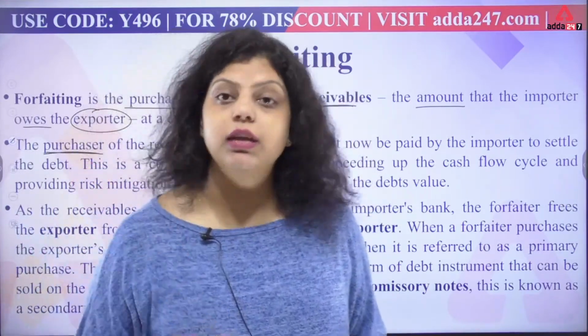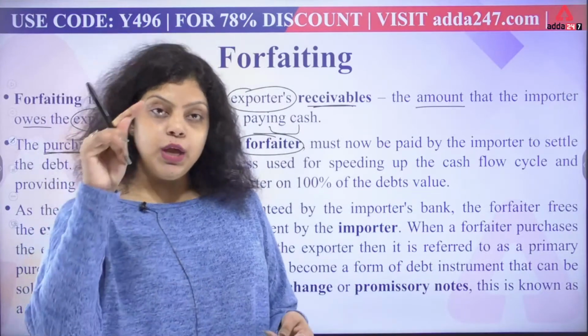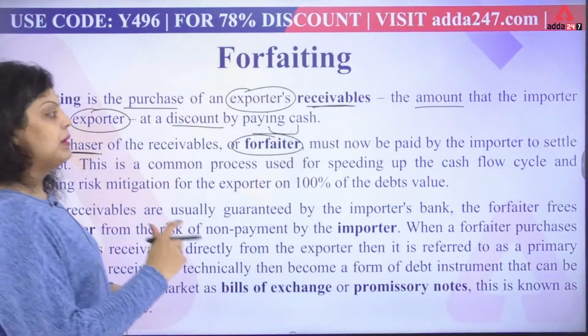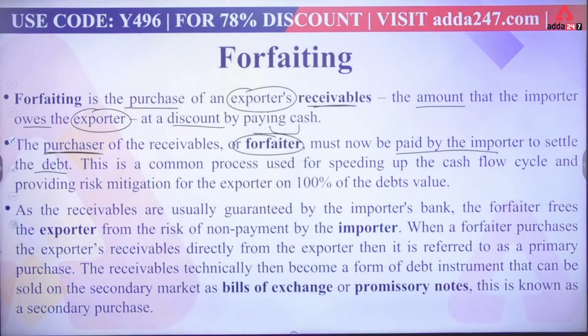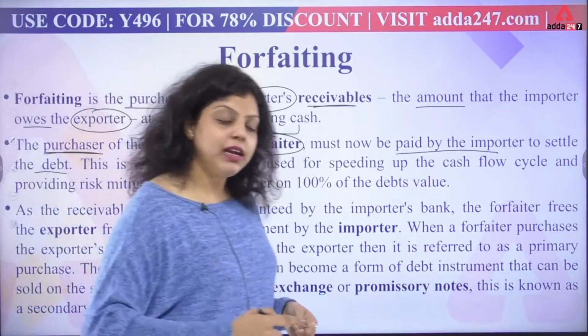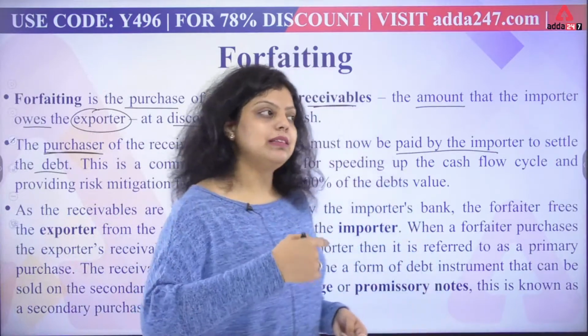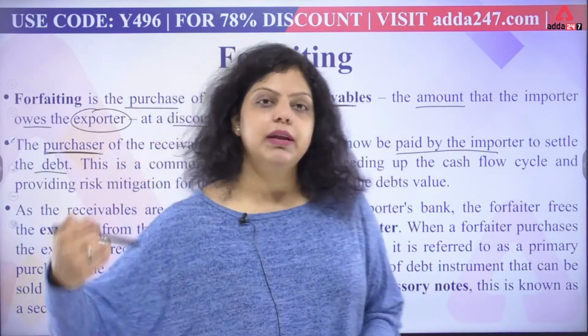The bank or financial institution that does so will be known as your forfeiter. The debt must now be paid by the importer to settle it. In factoring we discussed that the buyer pays the money to the bank, so a similar thing will happen here: the importer will pay the money to the forfeiter.